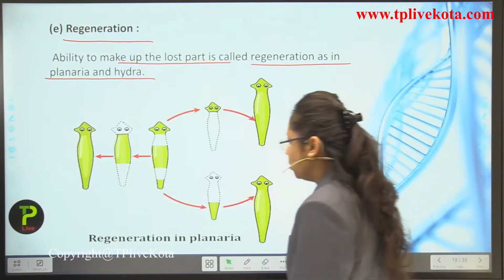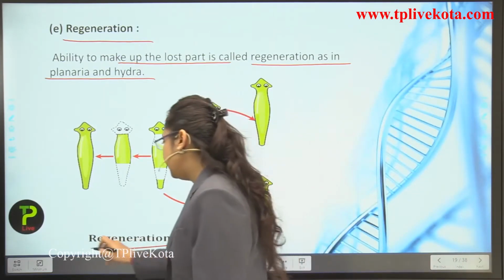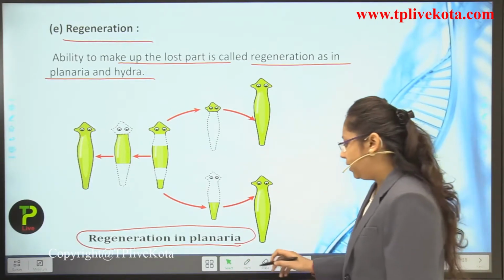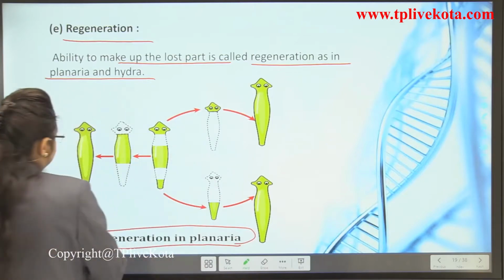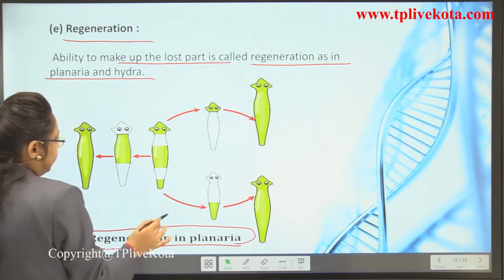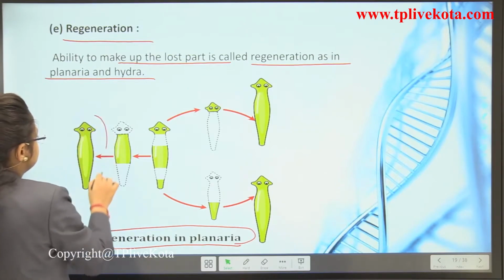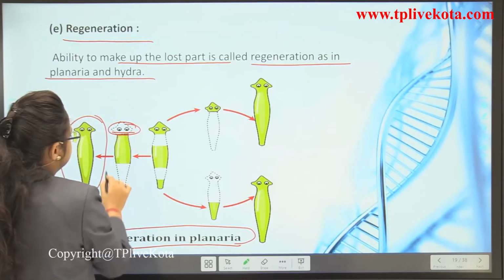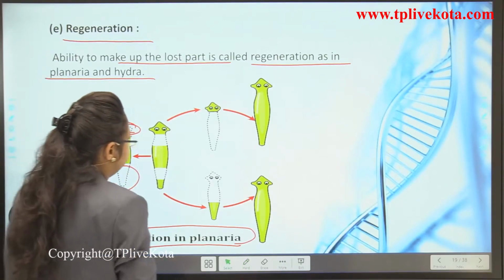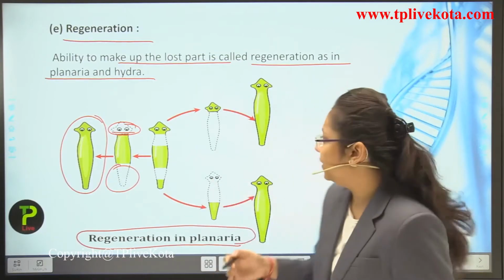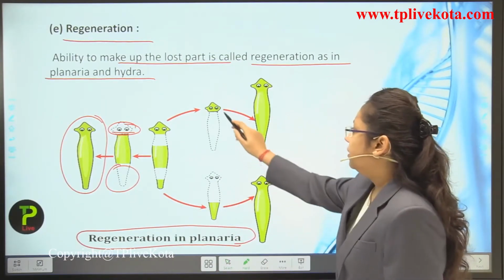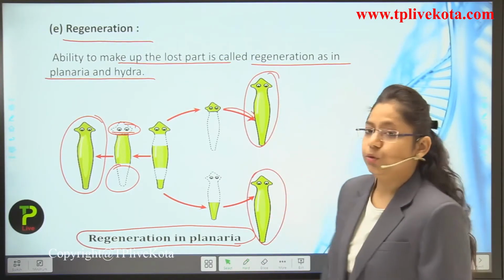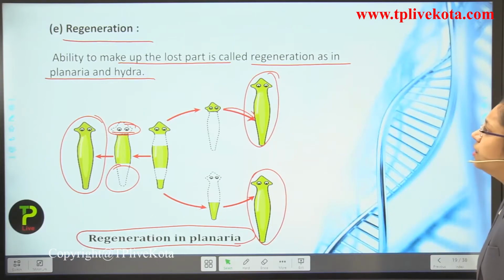Okay, students. So, if we see here, this is a picture of regeneration in planaria. Now, what will happen? You can see this is a planaria. Now, if it loses body parts, its eyes or even the back portion, what will happen? The new body will get developed after a certain time. After a certain time, even the whole body will get developed. So, this is how regeneration in planaria takes place.